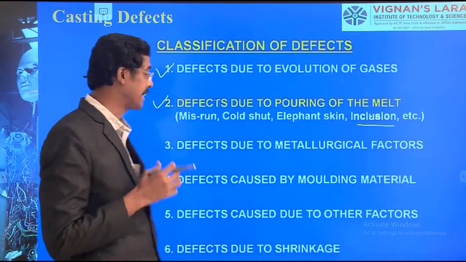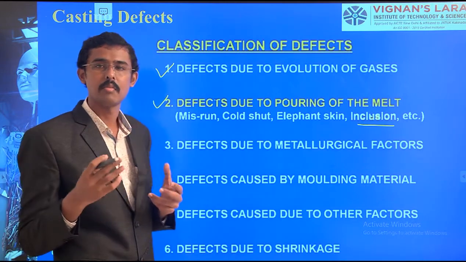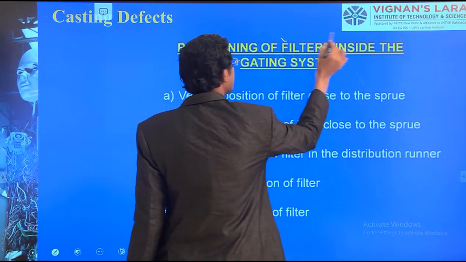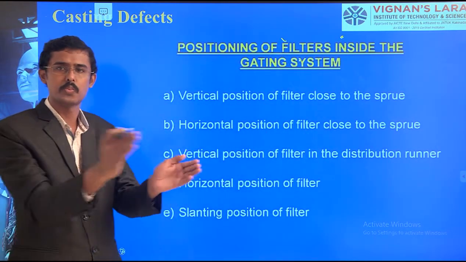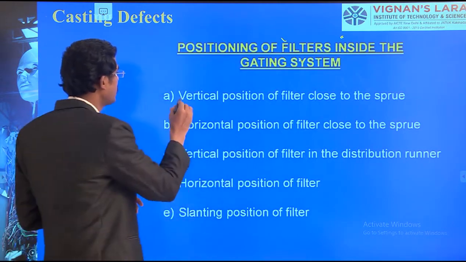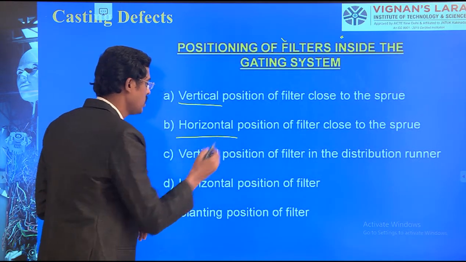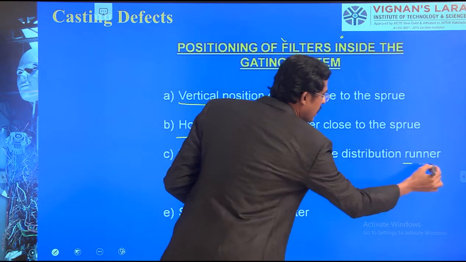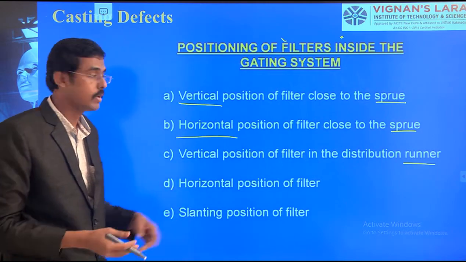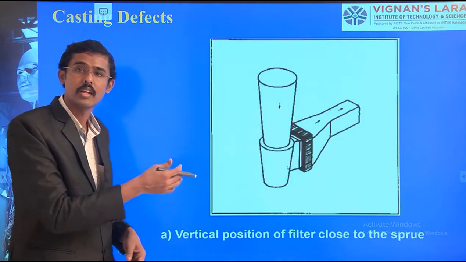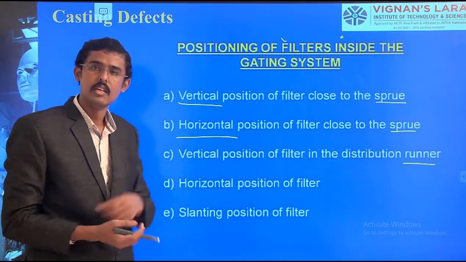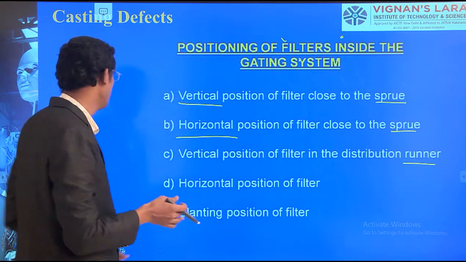These impurities can be stopped, or we can call them remedial measures, by using various types of filters. We keep the filters between the sprue system and the riser system, before the cavity. We can place them in horizontal or vertical position in the runner region or sprue region. Near the sprue we keep them, and with respect to the runner also we can keep them accordingly. They may be horizontal, vertical or slanting, however we plan it.